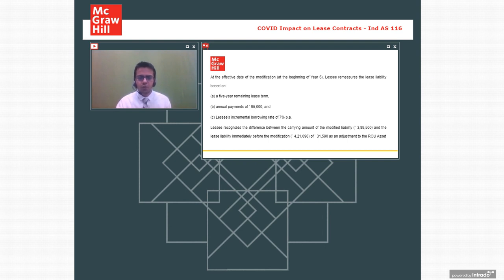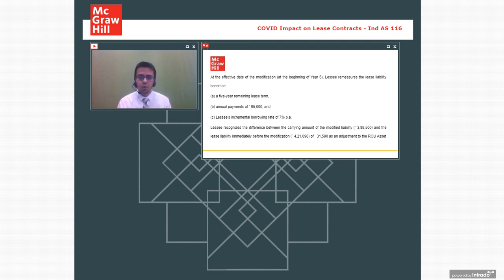Does the amendment of lease have an impact on the cash flow statement? Yes, it will have an impact on the cash flow statement. Repayment of lease liabilities, whatever lease liabilities that we are paying, is considered to be a part of financing activities. Interest payment also is considered to be a part of financing activities. So yes, the cash flow statement will have an impact because of this amendment, by whatever discount that is received. Okay.